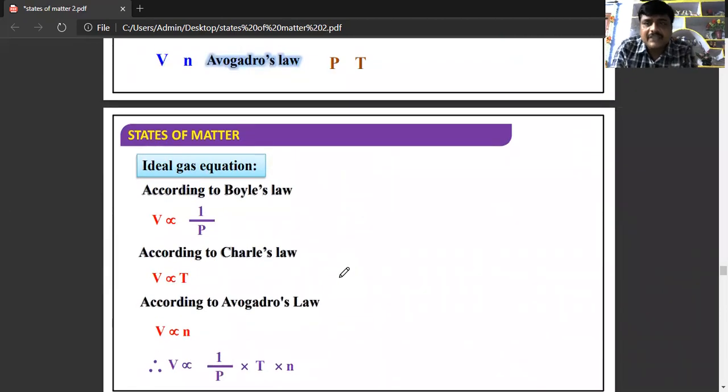So what is the ideal gas equation? How do we get this ideal gas equation? This ideal gas equation is obtained from the gas laws. What are the gas laws? That is Boyle's law, Charles' law, and Avogadro's law.